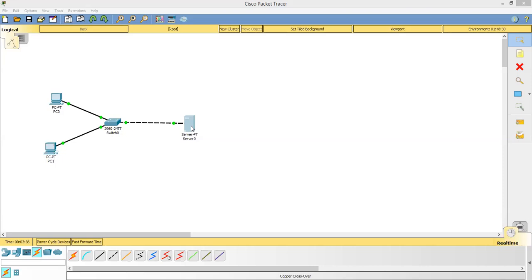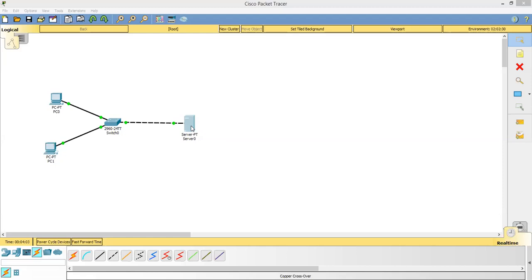Default gateway will be the address of the switch, 10.10.10.1. And DNS server, that means what services I am going to provide on the server. It will be the address of the server, 10.10.10.2, which is the IP address of this server.